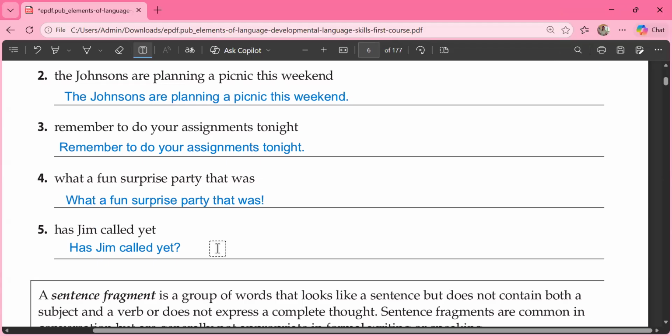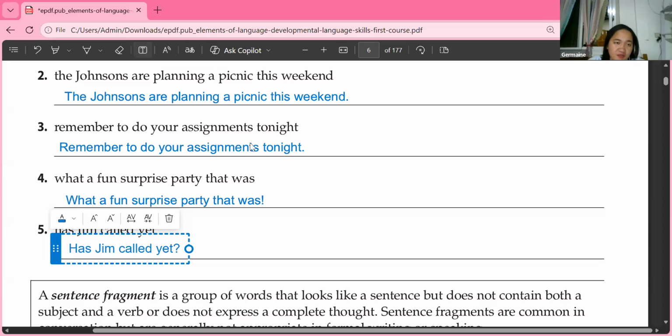Is it a telling? It's a question mark. Is it telling? No. It's a question, right? Yes. Because it's asking us if Jim has already called. Okay, it's asking, so that's why we are going to use a question mark.